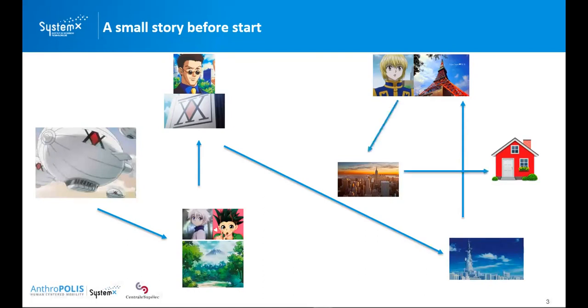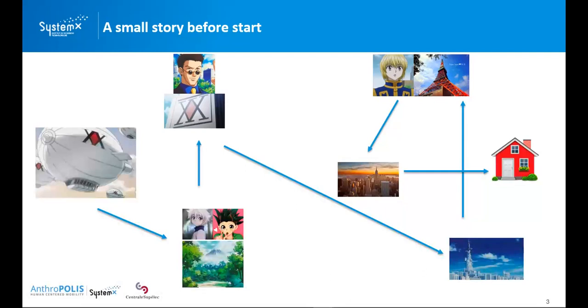And then finally, Leorio returns to his home. During this procedure, you may observe that Leorio is not very happy with this plan, because he is the last person to be dropped off, and he shares a long ride with his other friends. So he has a very long user ride time on the flying boat.